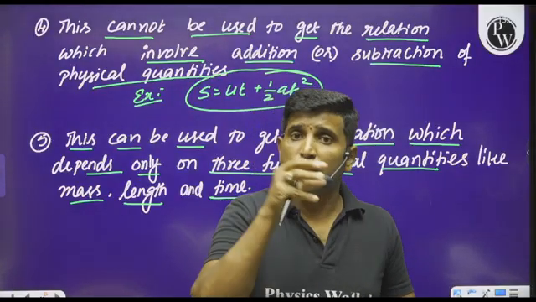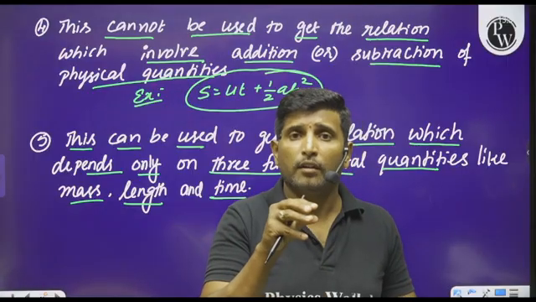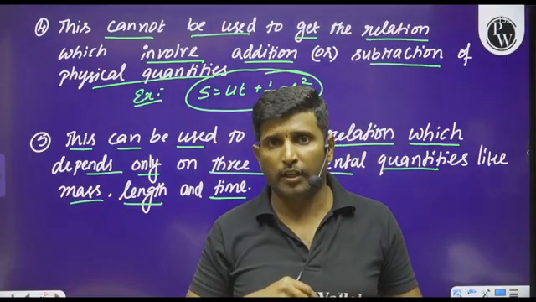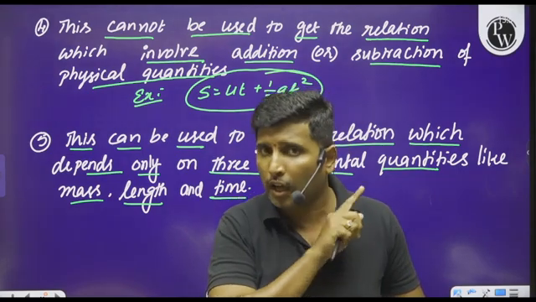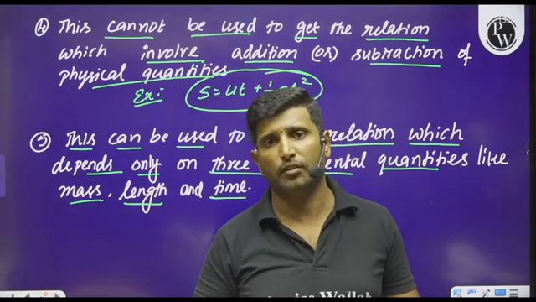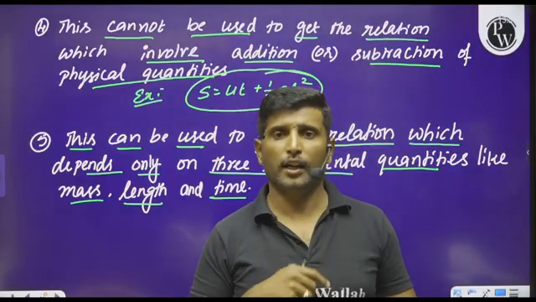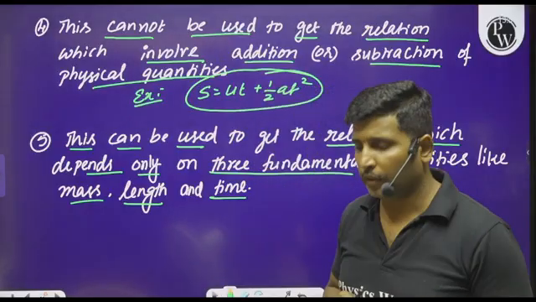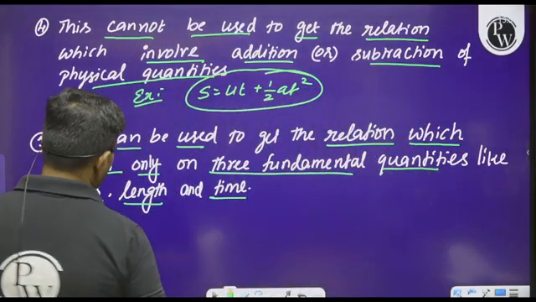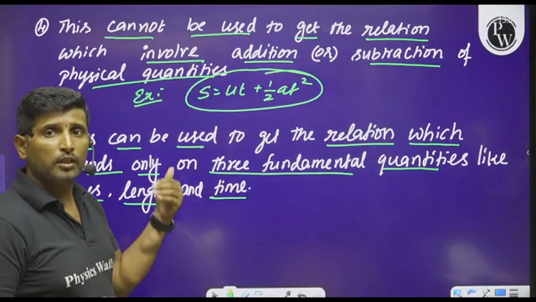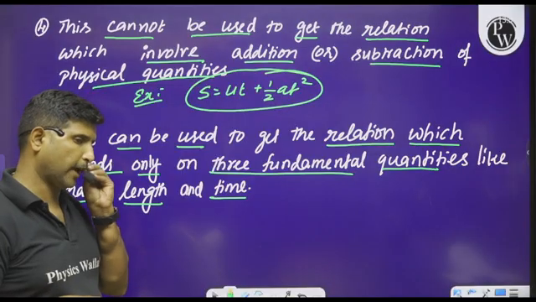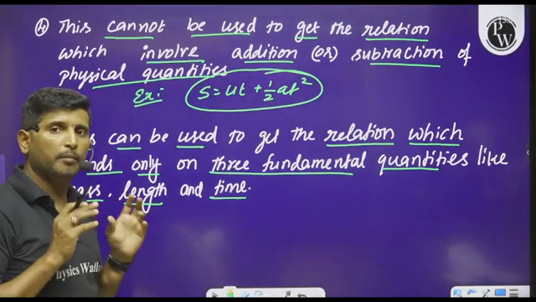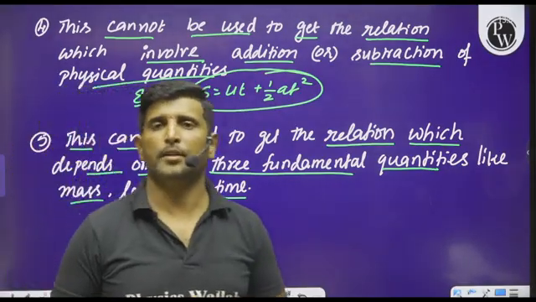If the physical quantities involve more fundamental quantities, then we cannot go with dimensional analysis. It fails to get the relation when it depends on more than three fundamental quantities other than mass, length and time. So these are the limitations of dimensional analysis.